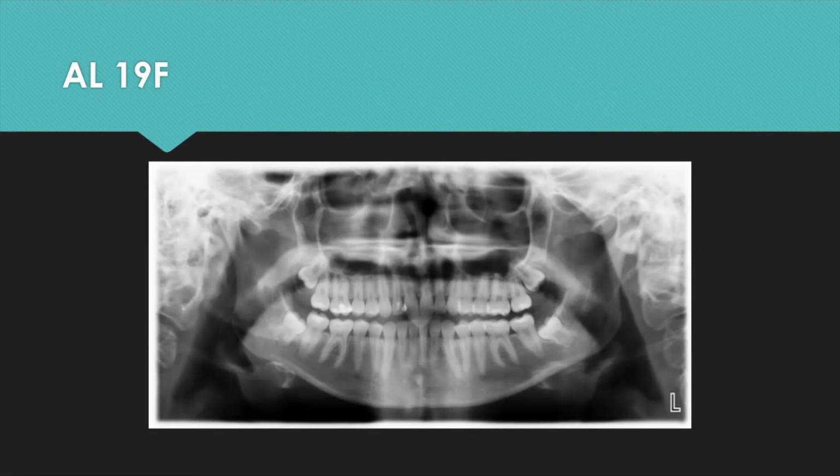This patient did have all 4 wisdom teeth removed, and the patient had no neurosensory disturbance postoperatively and healed very well.